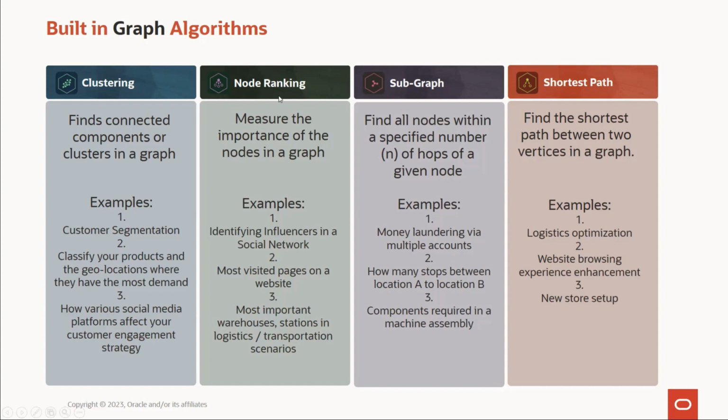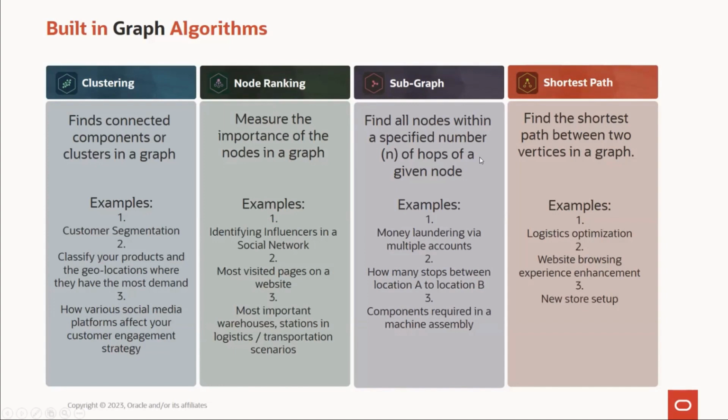The next is node ranking. Node ranking is all about, in a cluster or in a network, since graph is all around networks, which are the most important nodes. The node could be a person who is a social media influencer, or a page on a website which is mostly visited by users on a portal. Or let's say it's a transportation or logistics scenario. It could be a warehouse or a train station, which tells you this is the most critical station or warehouse in my whole network. So I need to ensure they are well connected and well taken care of, right? So it could be those use cases. Basically, the importance of nodes in a graph for node ranking.